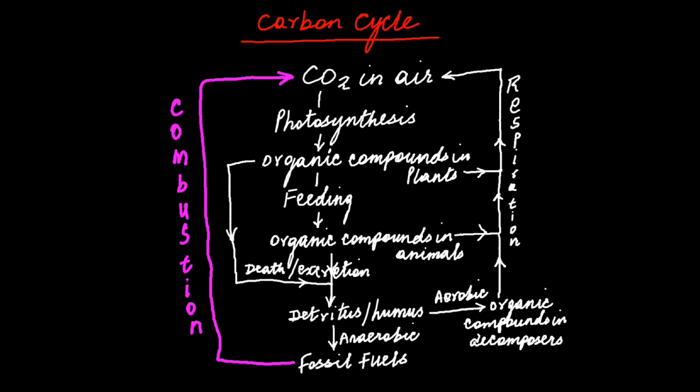So because of combustion, the carbon cycle is now carbon positive. That means carbon dioxide is released back into the atmosphere more rapidly than it can be removed. And because of that, now it's leading to global warming. Carbon dioxide concentrations are increasing in the atmosphere and that's one of the main causes of global warming. Is that clear? So these are the various components of the carbon cycle that you need to know about.